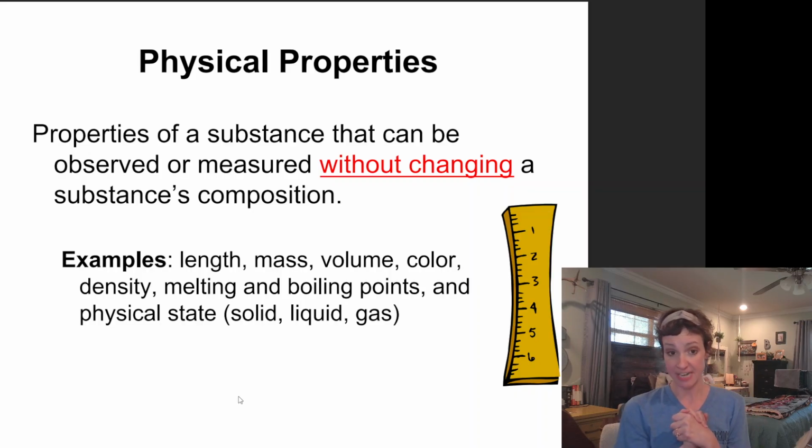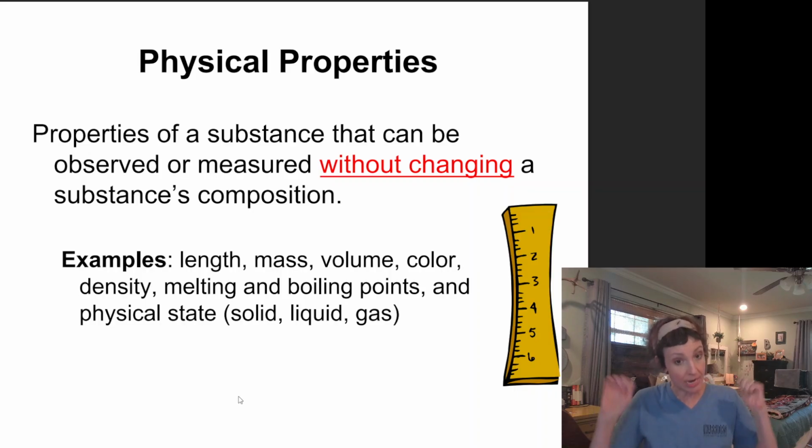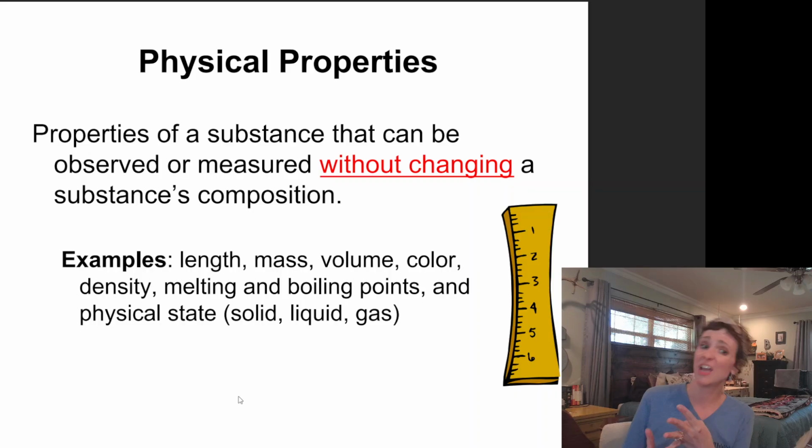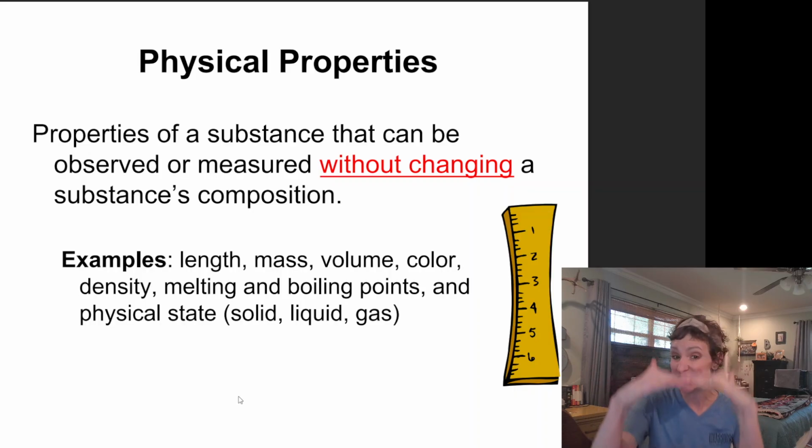If I measure a snake, first of all, I would not measure a snake because I would be scared of getting bitten by the snake. But if I were to measure a snake with a ruler, after I'm done measuring him, he would still be a snake, right? So things like length or mass or volume, or what color you are, or your density, or what temperature you happen to melt and boil at.